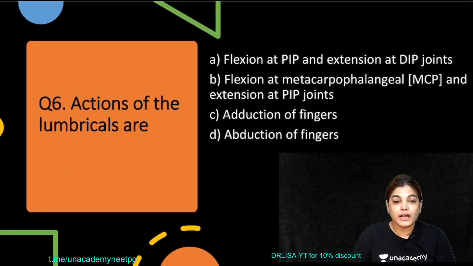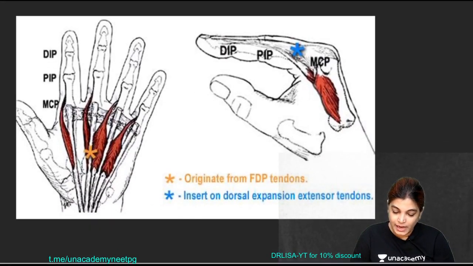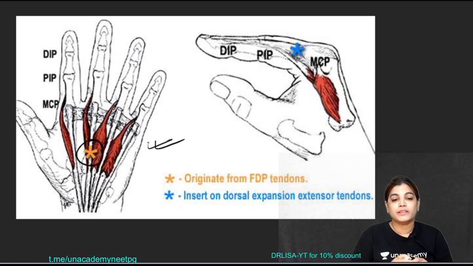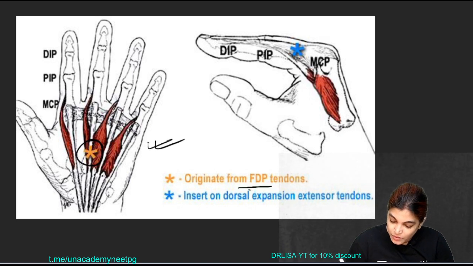MCQ number 6: action of lumbrical muscles are flexion at proximal interphalangeal joint and extension at distal interphalangeal joint, flexion at metacarpophalangeal joint and extension, and so on. So options are there. Let's directly move on to the lumbrical muscle. See this diagram, this is self-explanatory. The lumbrical muscles are small earthworm-like muscles originating from the tendons of FDP.